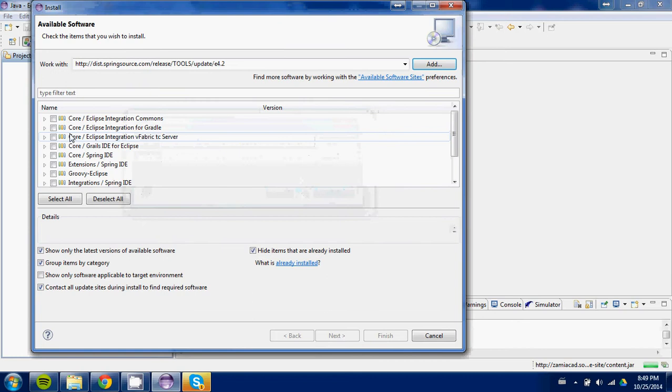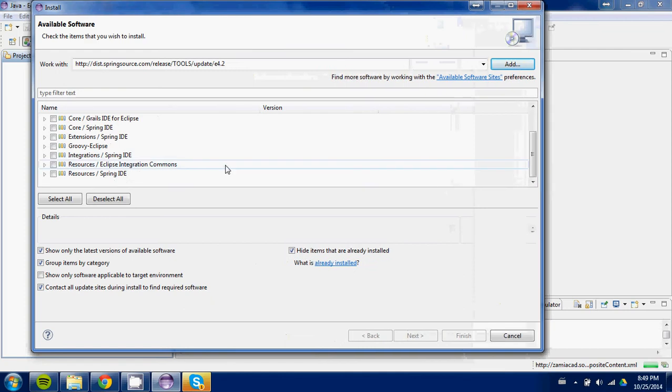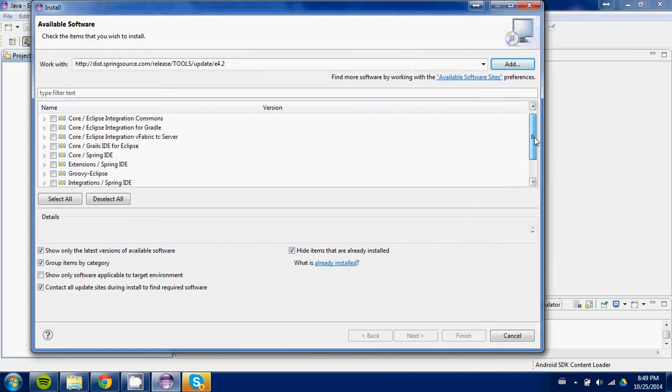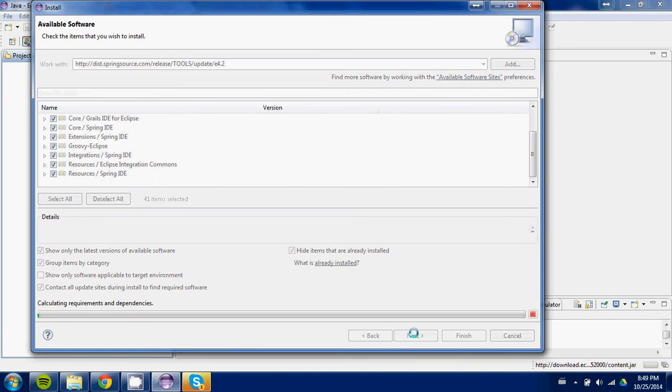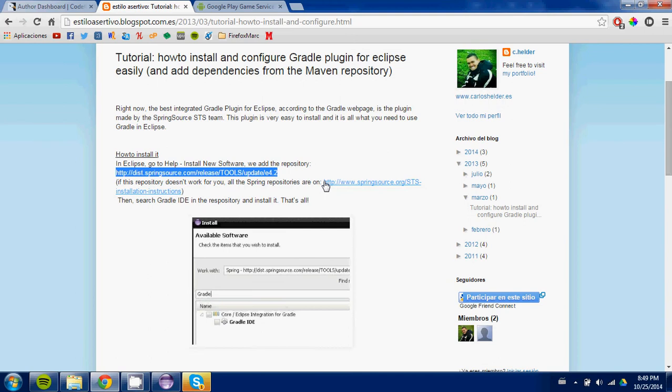Now it's gonna show you the software that is gonna install. So select all and click next, and now it's gonna install Gradle for us. I'm gonna cancel this because I don't wanna install Gradle again. You can also try this link here if it doesn't work.